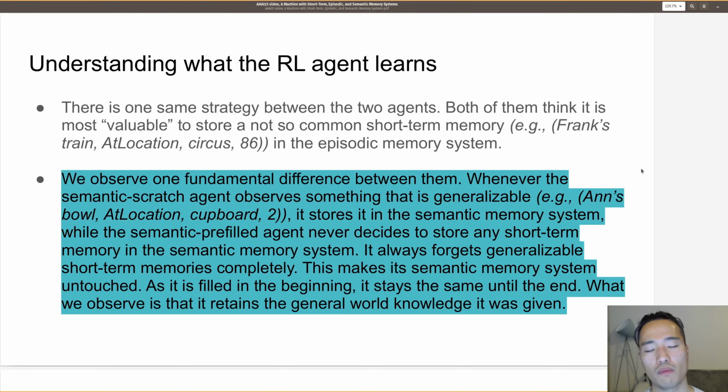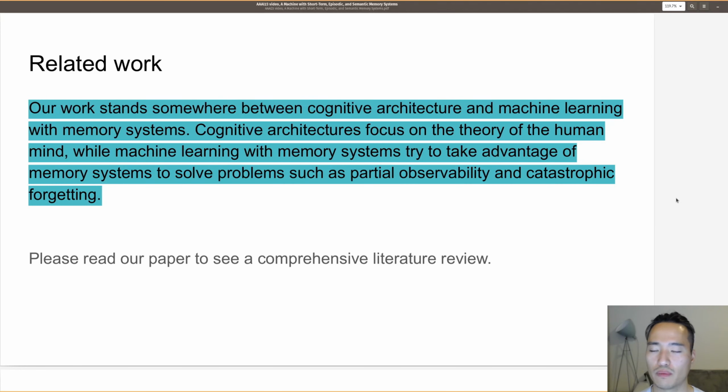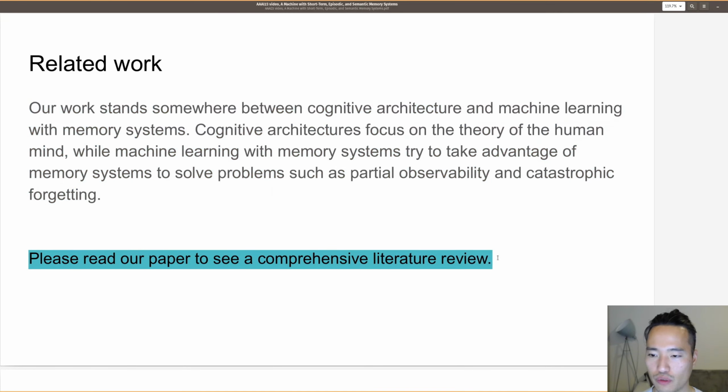This is comparable to a pre-trained neural network. Now, related work. Our work stands somewhere between cognitive architecture and machine learning with memory systems. Cognitive architectures focus on the theory of the human mind, while machine learning with memory systems try to take advantage of memory systems to solve problems such as partial observability and catastrophic forgetting. There are many other things. Please read our paper to see a more comprehensive literature review.